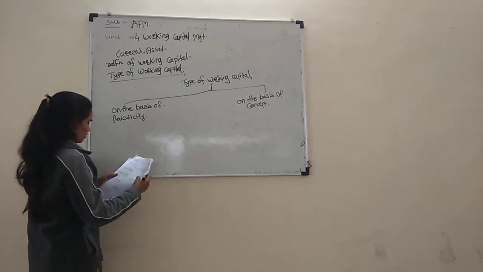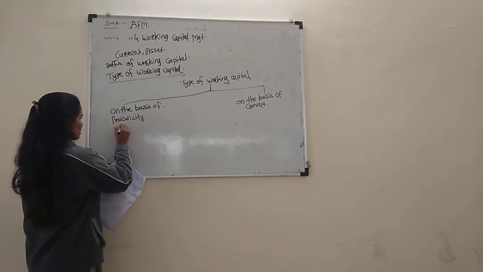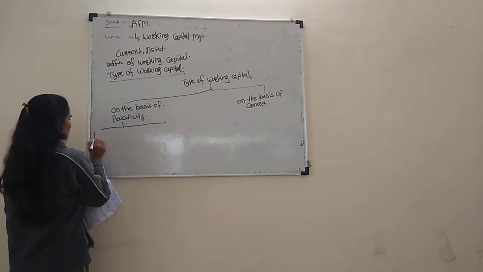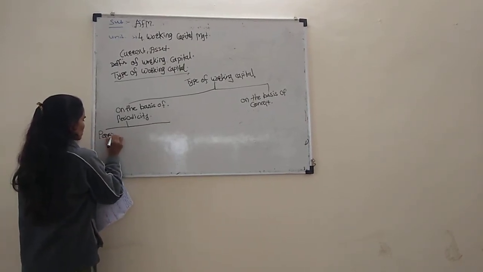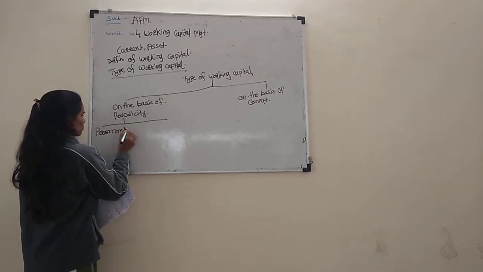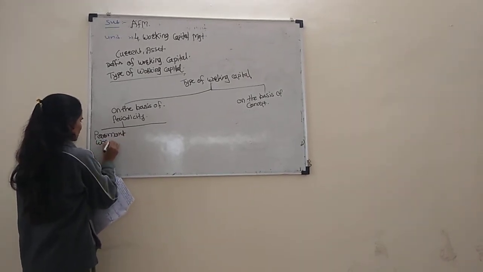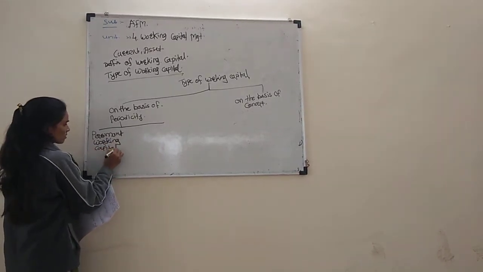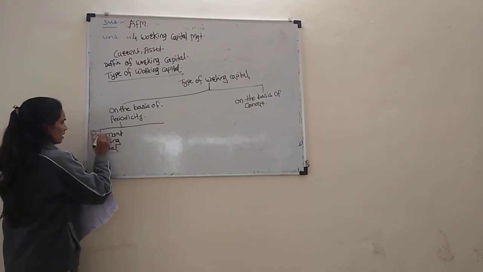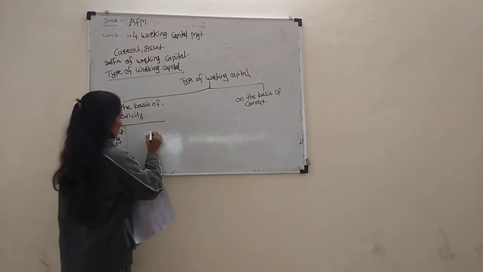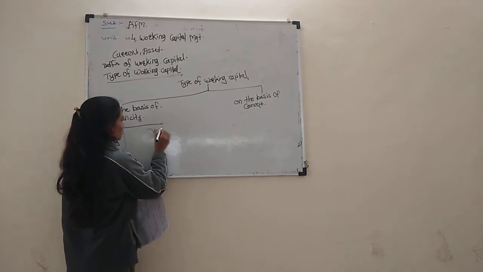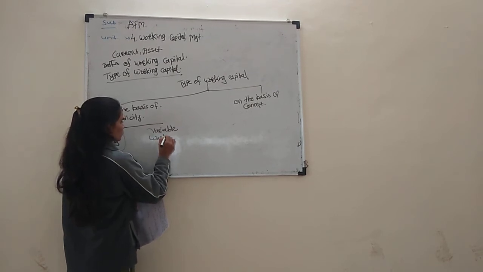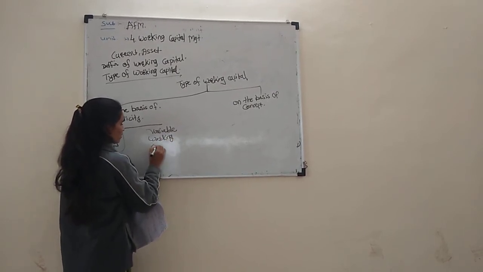Under periodicity, the sub points are permanent working capital and variable working capital.